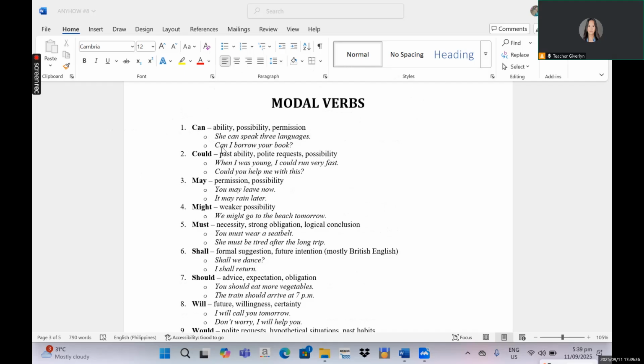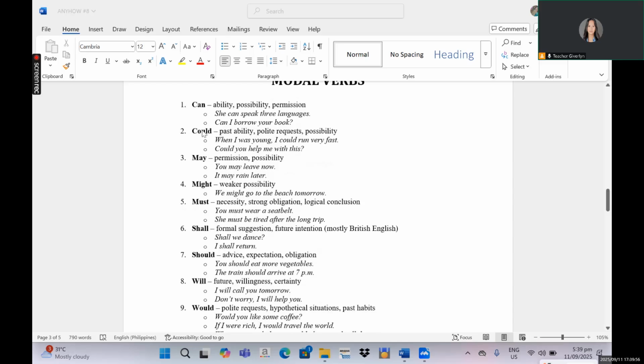Another one, can I borrow your book? So in this example, the author is actually asking for permission, and he or she believes that he or she has the possibility to borrow the book. Okay. Next is the word could. It shows possibility, polite request, or possibility.